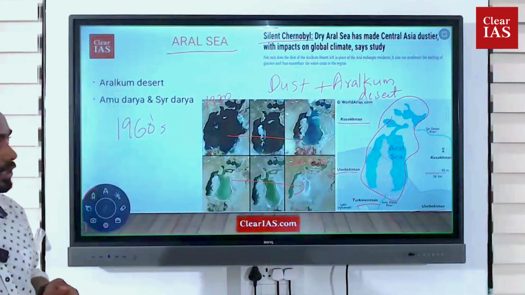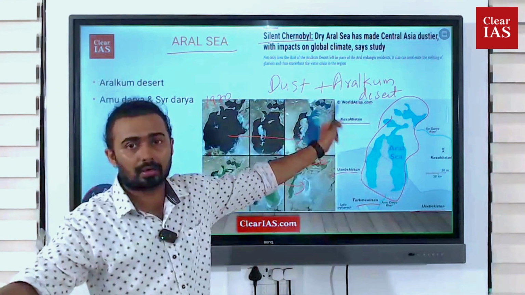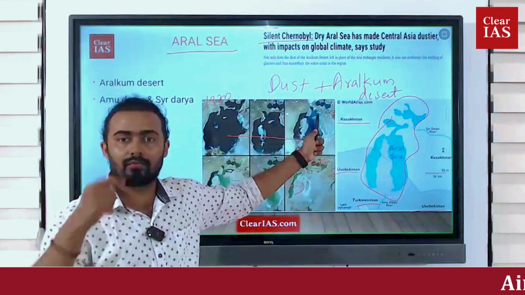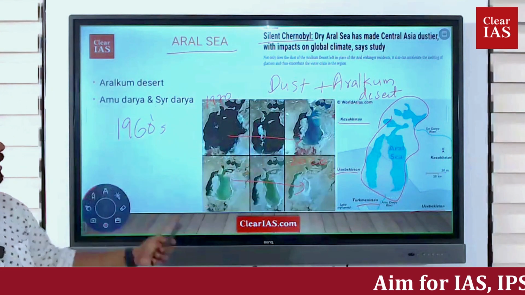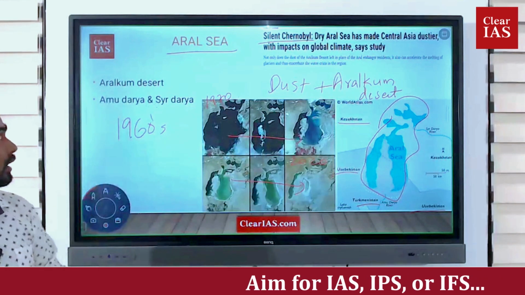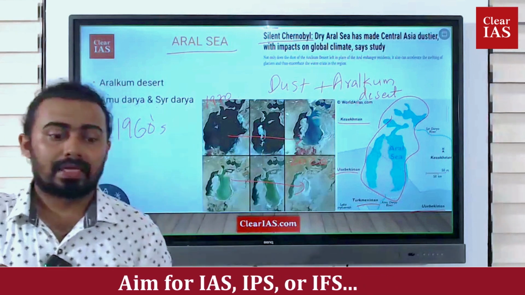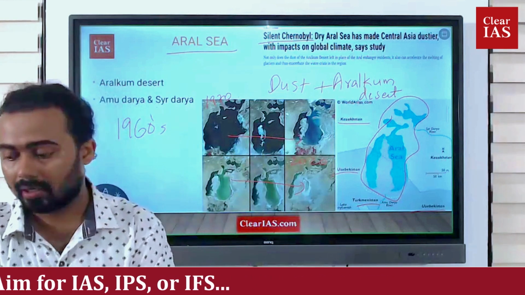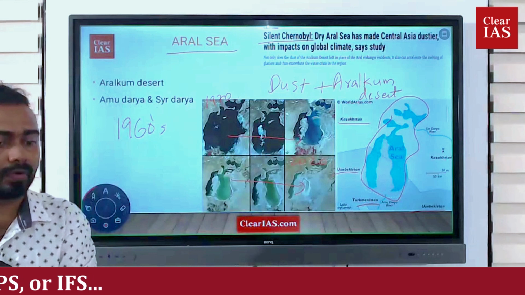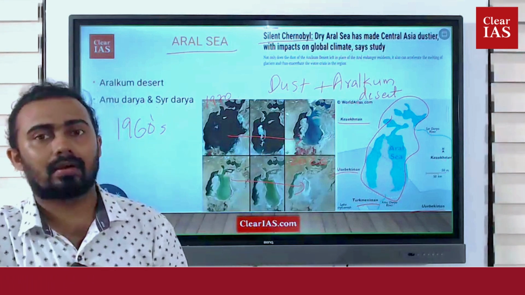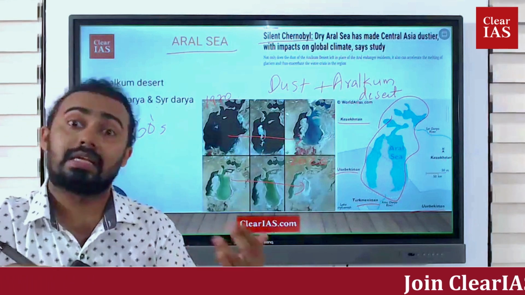So the current affair things we have to understand are the Aralkum Desert keyword, then the dust and its further implications like weather changes, the two rivers Amu Darya and Syr Darya, and the major event leading to this issue, that is the construction of dams. And it also highlights the different dam construction activities in India.